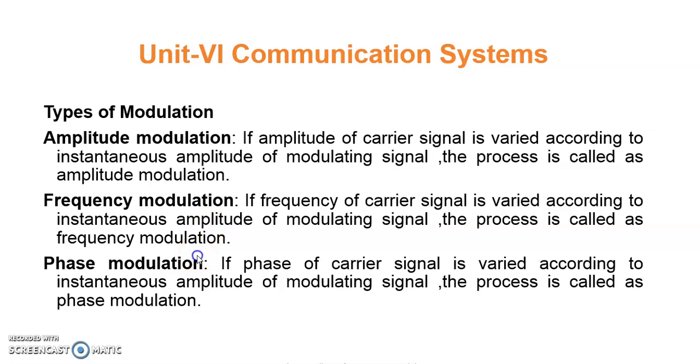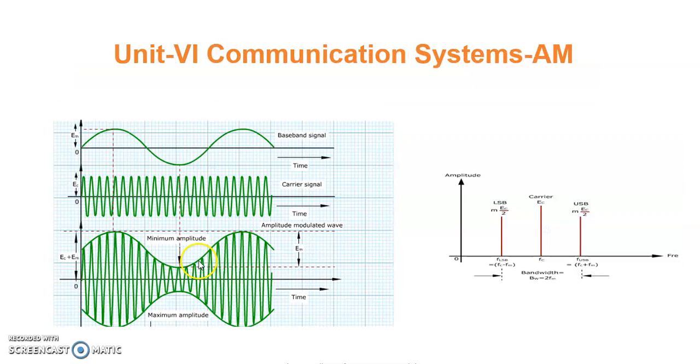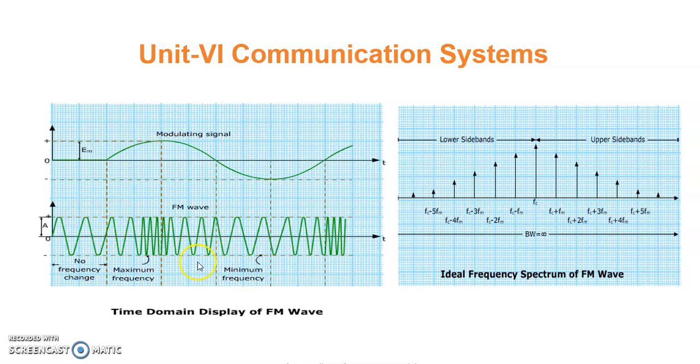In amplitude modulation, what happens? In amplitude modulation, we can see that only the amplitude of the carrier signal gets changed. Its frequency remains constant. But here the amplitude remains constant, only the frequency gets changed.